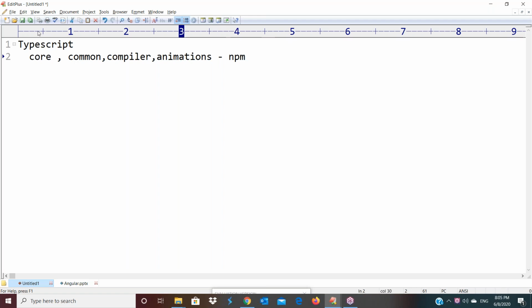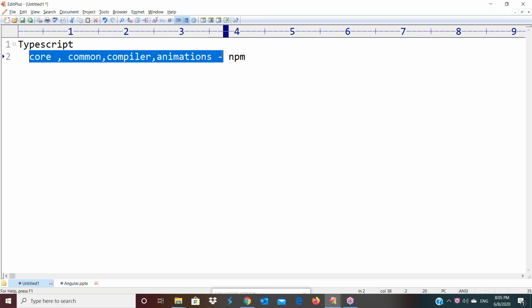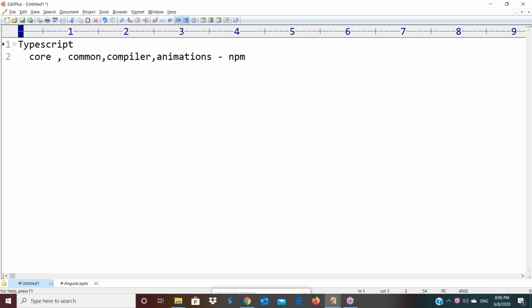So in this Angular framework discussion, I will explain all these types of packages. After that, in that framework, what files we have. Once that discussion is complete, then only we start the programming. But before that, we should have an idea of TypeScript. That's why I'm starting TypeScript in this programming.